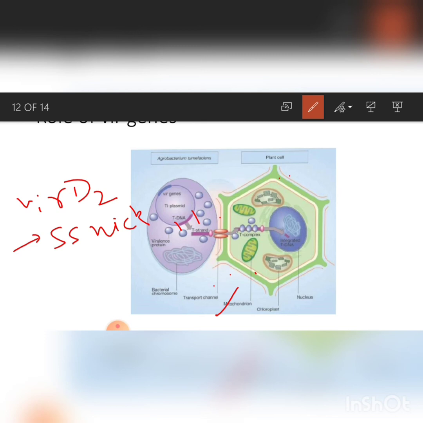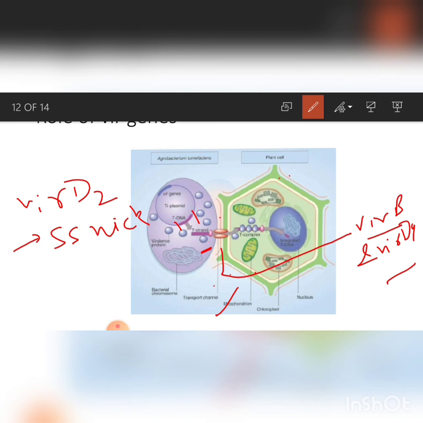Then tDNA is exported into the plant cell with the help of VirB and VirD4.